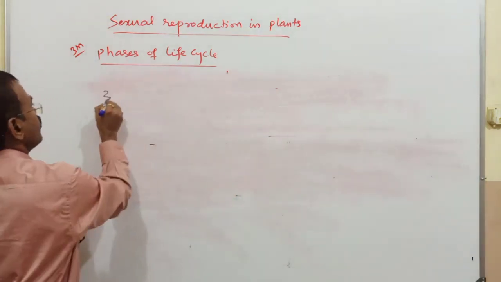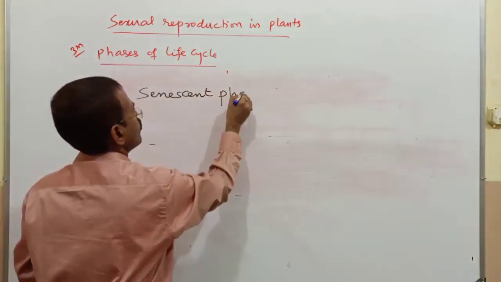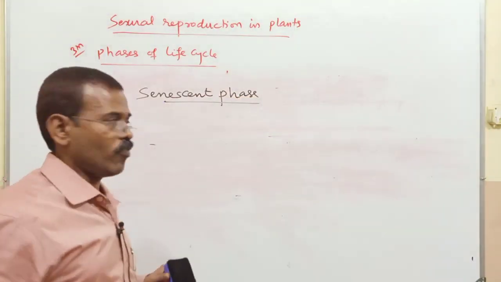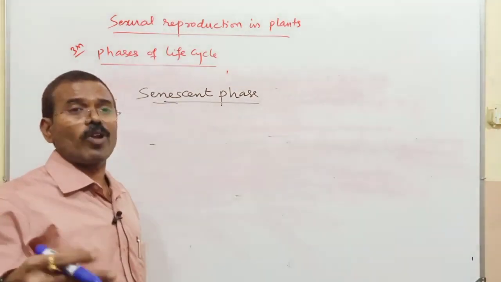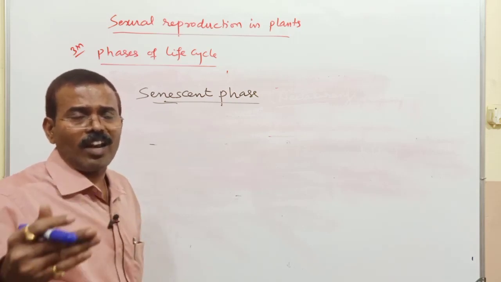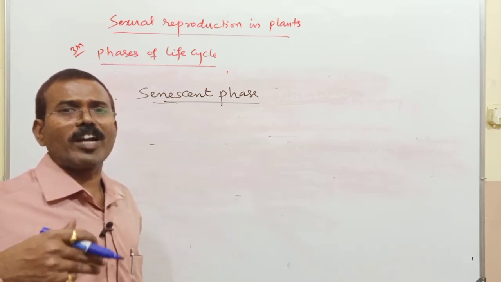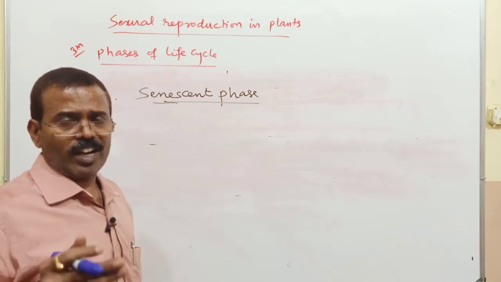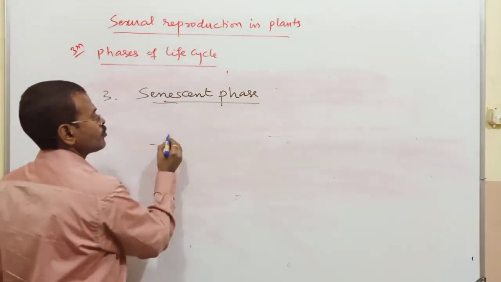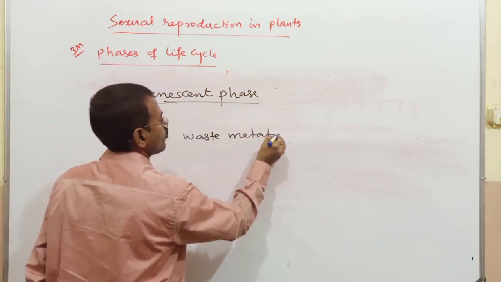Then the third phase is the senescent phase. The senescent phase is also called the post-reproductive phase. In this phase, there is structural and functional deterioration. The metabolic activity will decrease. Slowing down of the metabolic rate, structural and functional deterioration of the body, resulting in accumulation of waste metabolites.